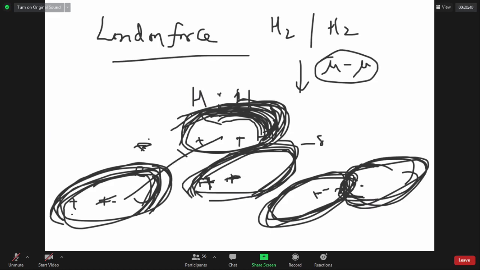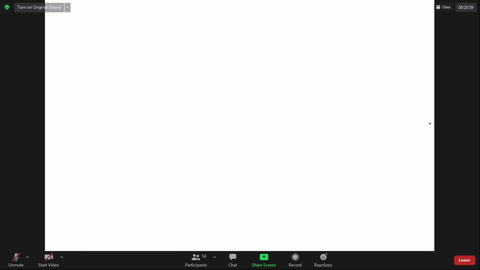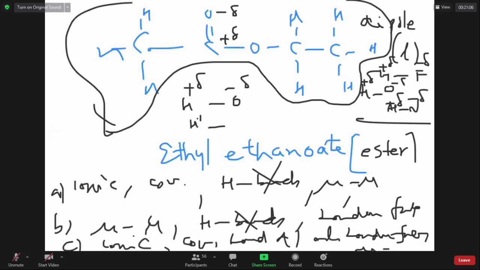Now, at the moment, I would like to point out in ethyl acetate or ethyl ethanoate, the only forces operating are what? What forces are operating? Only London force? London force, and dipole-dipole. It will have dipole-dipole also, because we have shown it has a dipole. It has dipole-dipole attractions under London forces. These two are there. Hydrogen bonding is not there, ionic bond is not there.